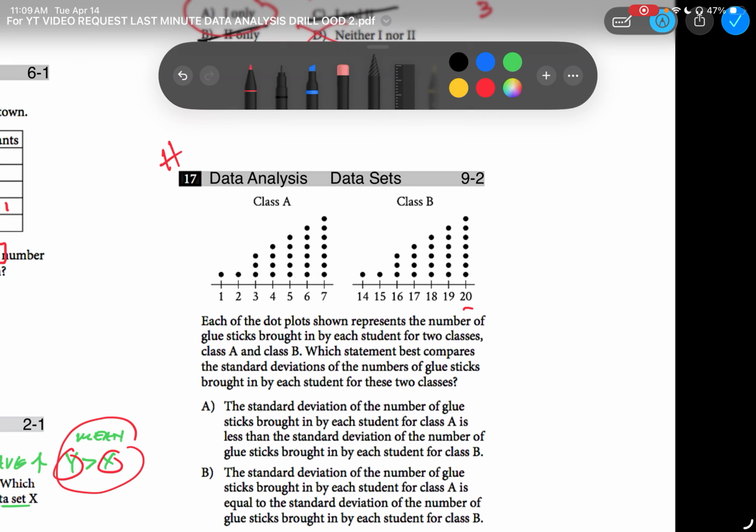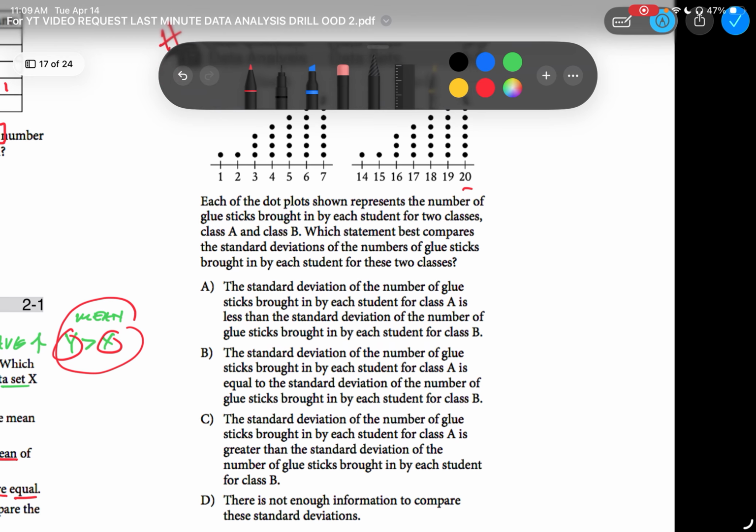1 to 2, 2 to 3, 3 to 4. The other is 4 to 15, 15 to 16, 16 to 17. Let's go into the question.